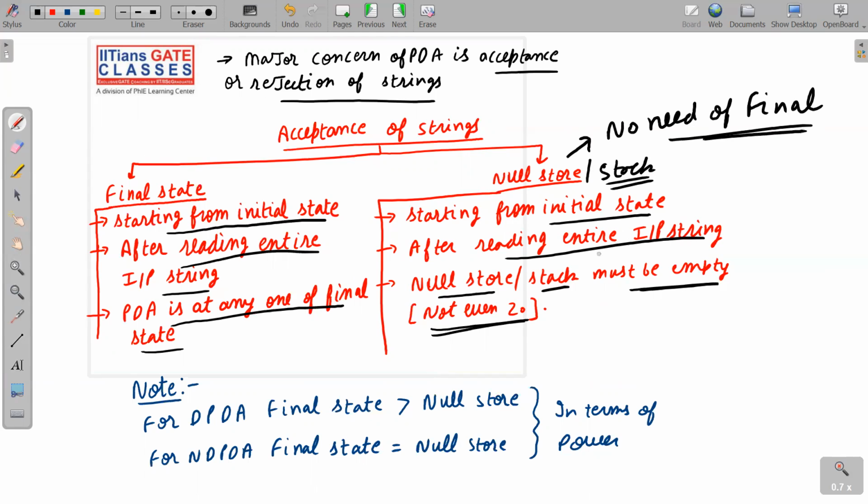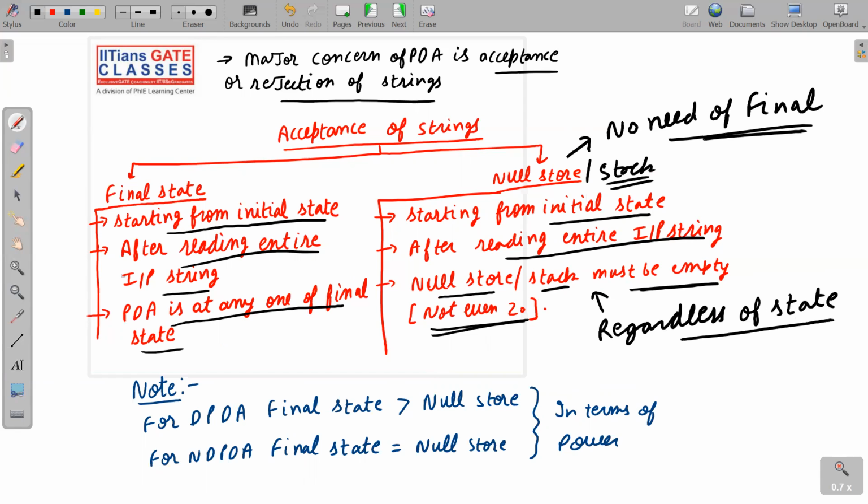That means the stack should be empty. So acceptance by null store means starting from the initial state, after reading the entire input string, the null store stack must be empty, and in brackets I should write: regardless of the state. The PDA can be in any state, regardless of state.